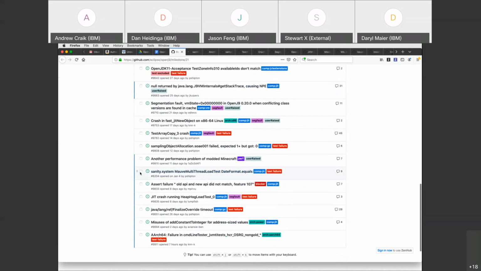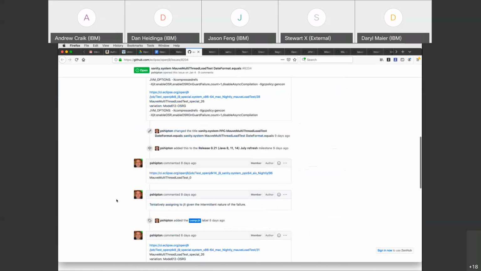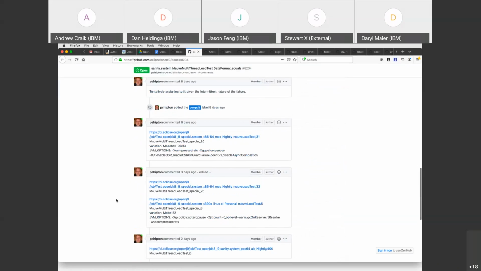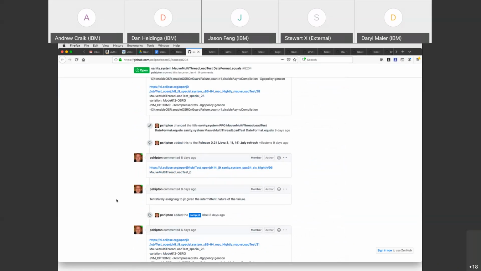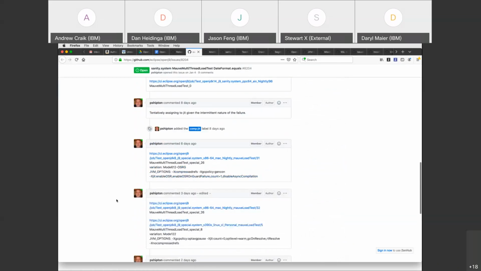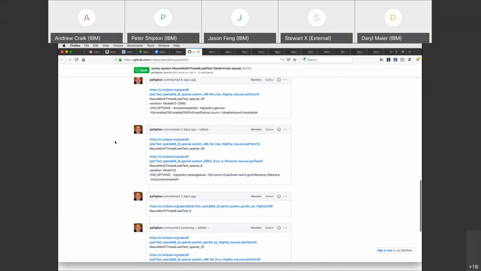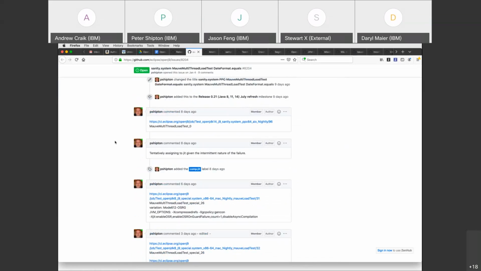DateFormat.equals issue. It wasn't failing. You've been highlighting this, I don't think there's been any investigation here. No investigation. It was something that wasn't failing up until fairly recently, and now it fails quite often. Although there is a possibility that the test is bogus.